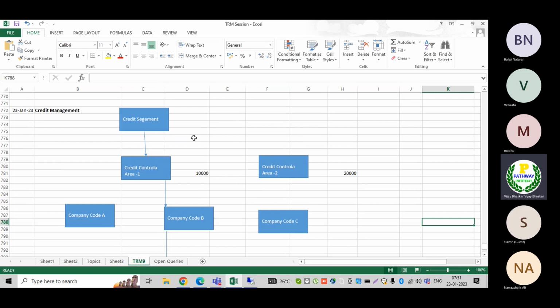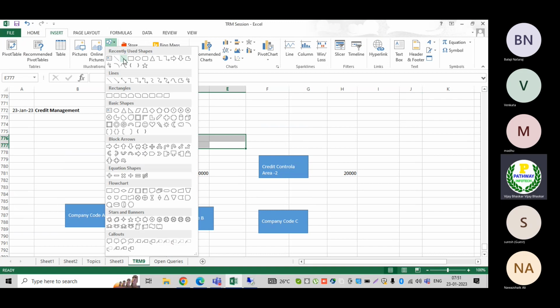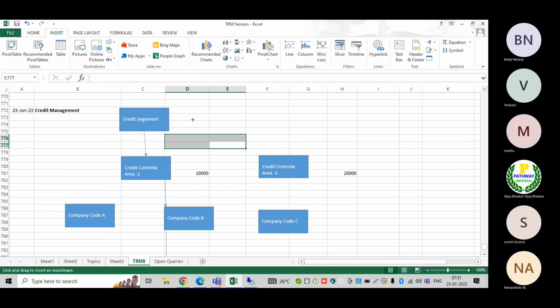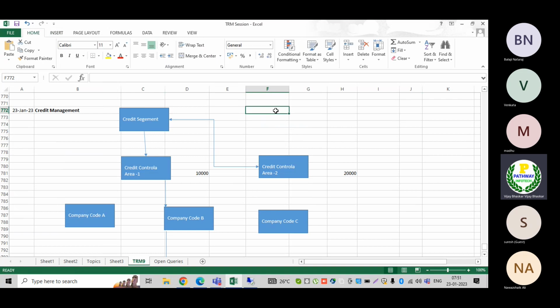Now let us assume under this credit segment, the same credit segment has been assigned to two credit control areas, to multiple credit control areas here.